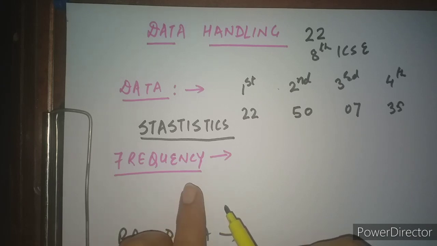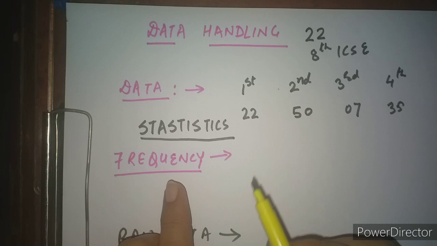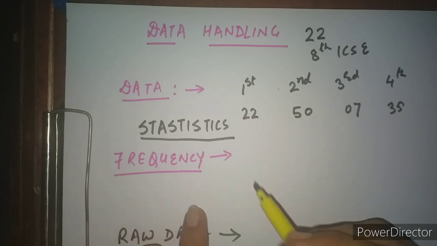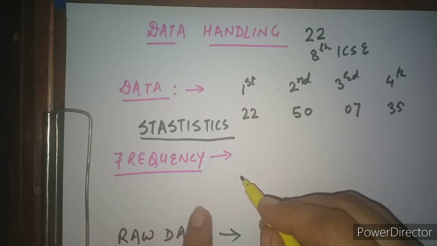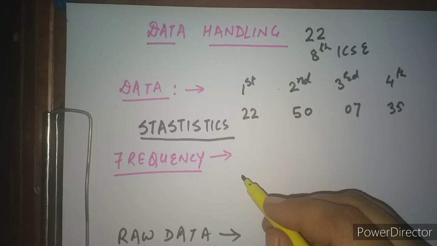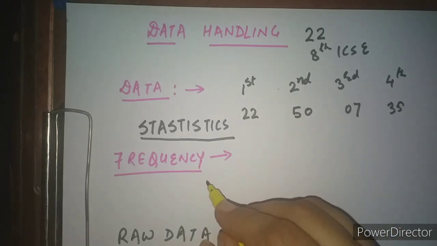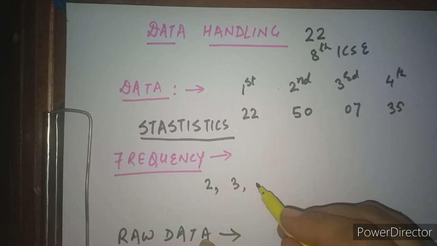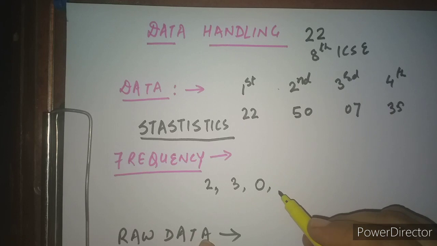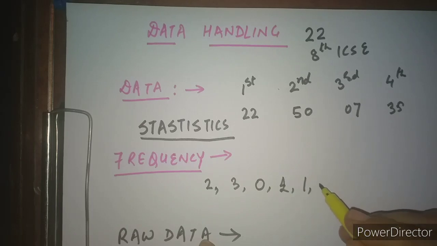The second thing is frequency, very important information as far as data handling is concerned. For that I again take up one piece of information: the number of children in 10 families. Suppose the first family has 2 children in their home, the second family has 3 children, the third family has 0, no children, then the fourth family has again 2 children, then one child, and like this the list goes on.